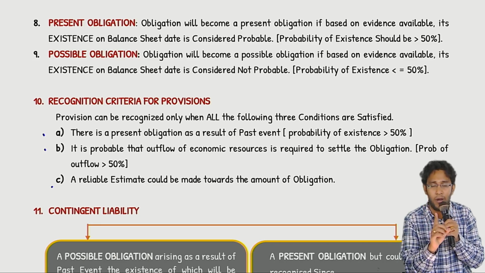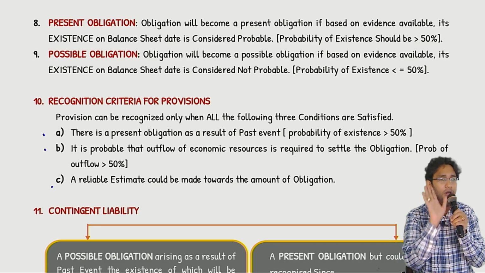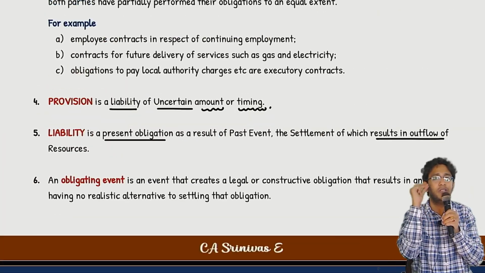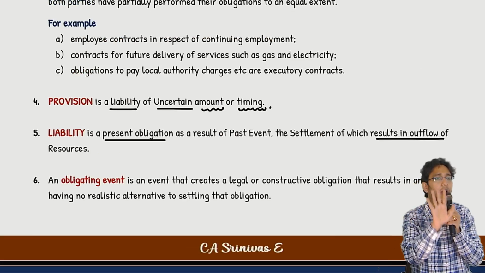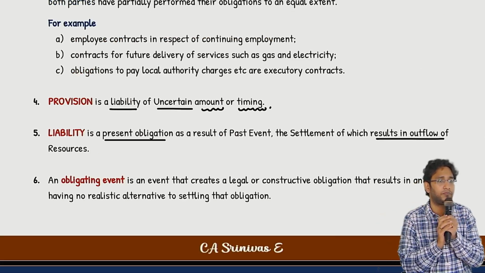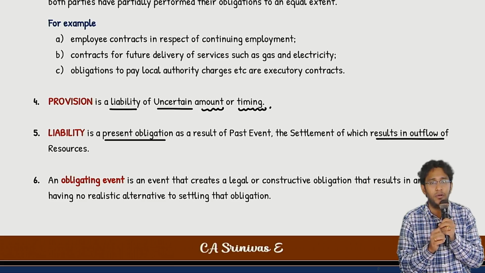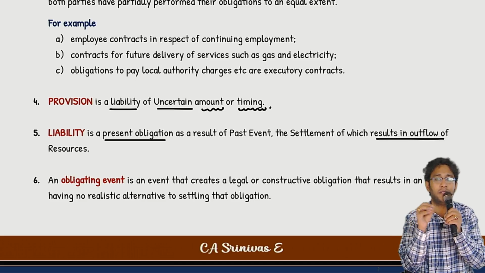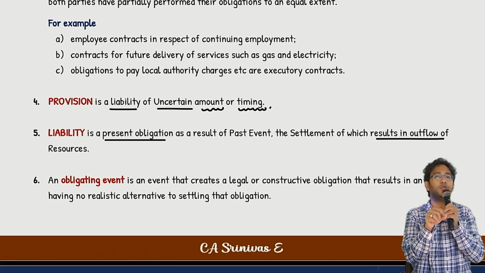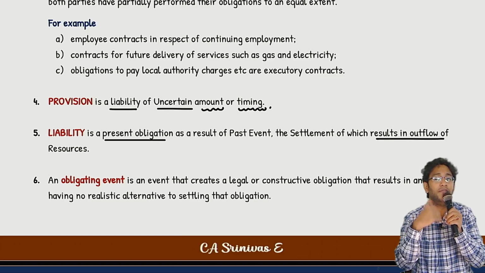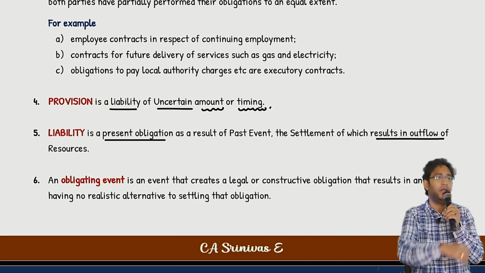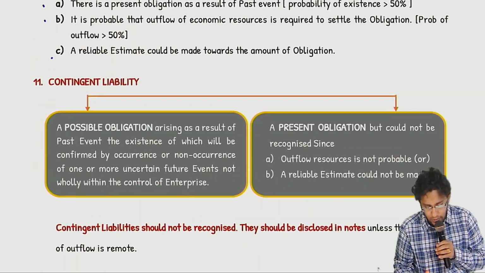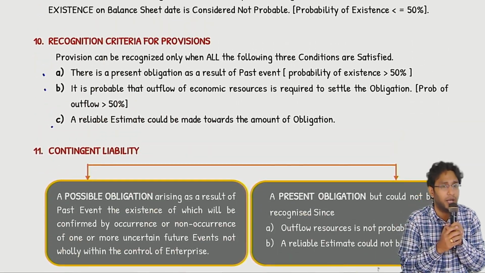But remember, if it is not a present obligation, it is not a liability. And if it is not a liability, it will not become a provision. So if you have to become a provision, you should first become a liability. And if you have to become a liability, first you should be a present obligation. And if you have to be a present obligation, you should have a chance of more than 50% of existence of the obligation. It's all linked like that. Clear?